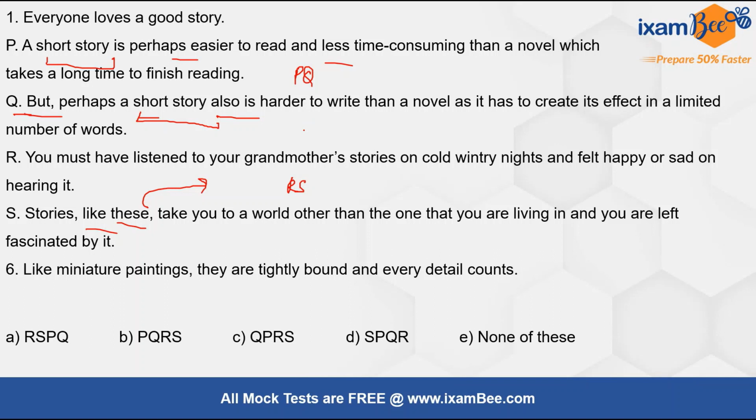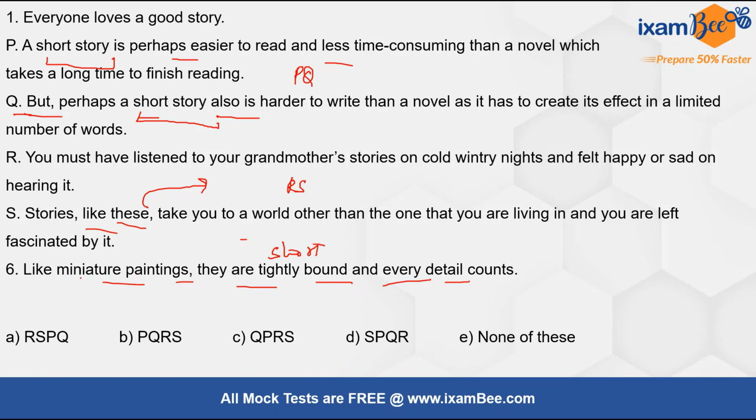Okay, this we know by reading these 4 sentences, right? Now the last one says like miniature paintings, they are tightly bound and every detail counts. So this is being talked about what? Short stories, right? The short stories. And how do we know that these both are analogous?